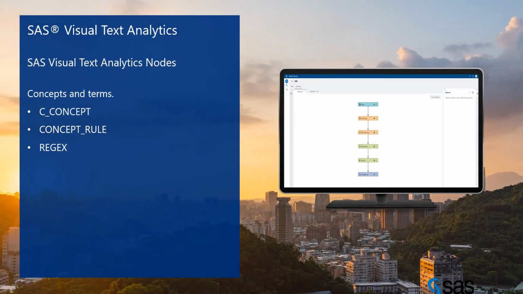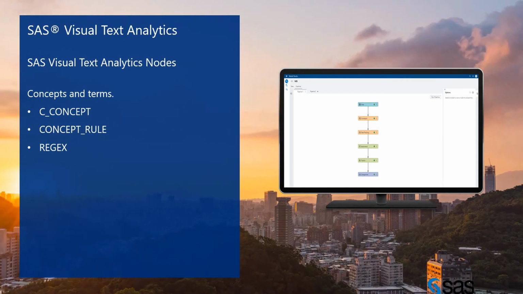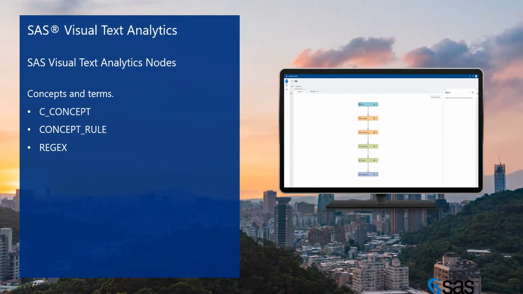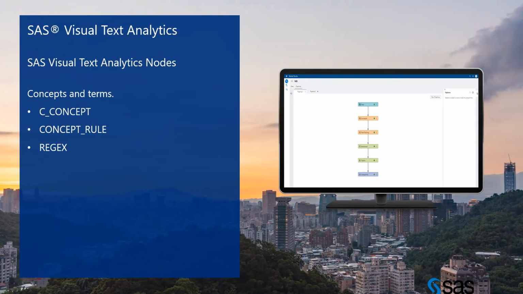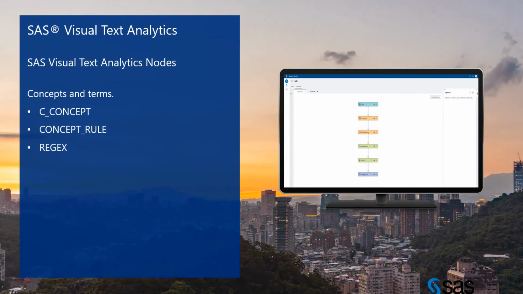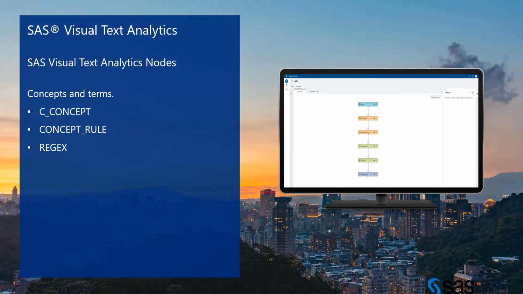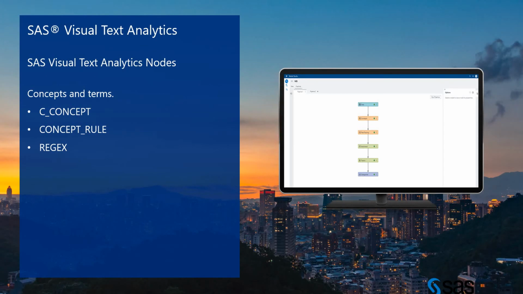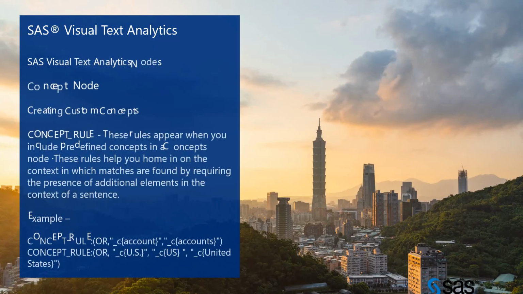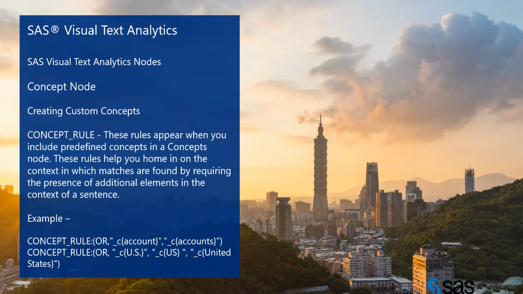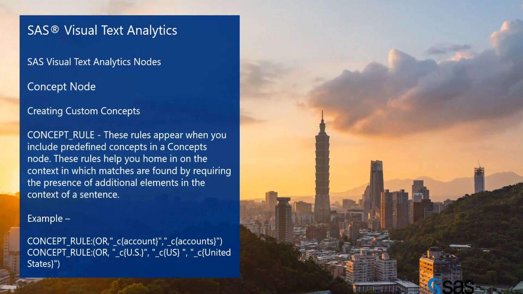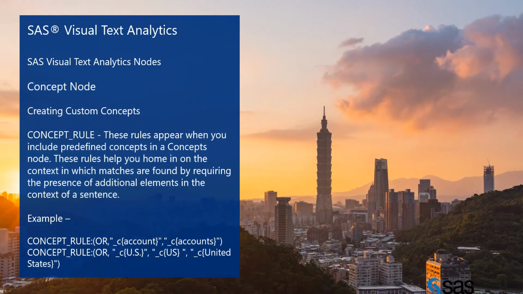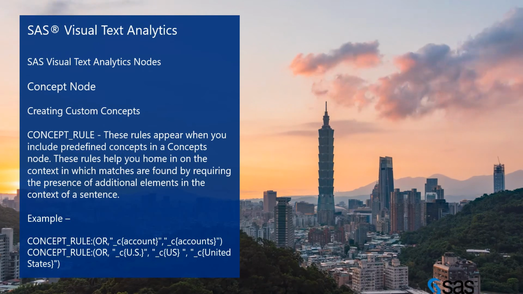In the last session, we did the C underscore concept and the concepts rule. Today we are doing regular expression, regex, and some basics of the concepts rule. So what is a concept rule? Basically, a concept rule appears when you include predefined concepts in a concepts node.